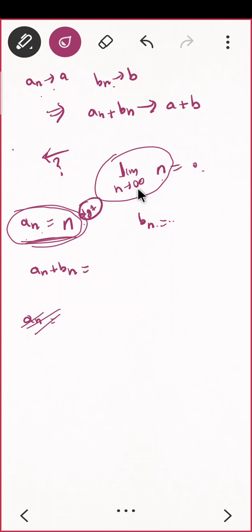And you already know, whenever you have limit x tending to infinity, then 1 upon x raised to m is 0 for m positive, otherwise it is not defined. You have done that in your 11th standard.